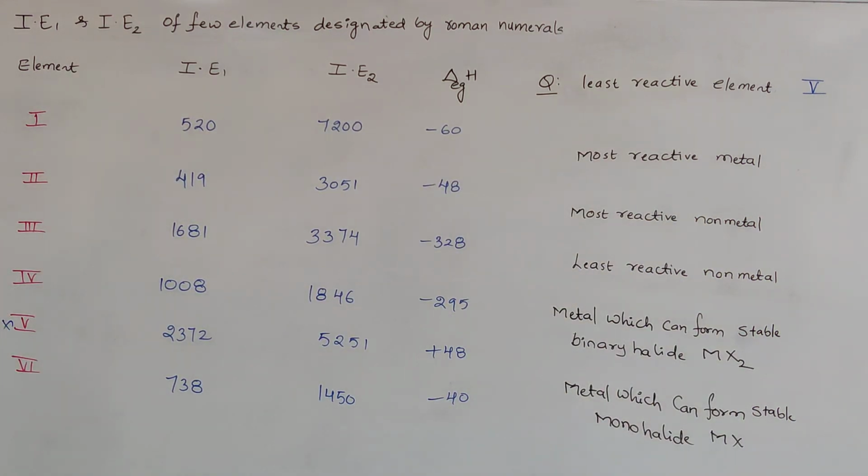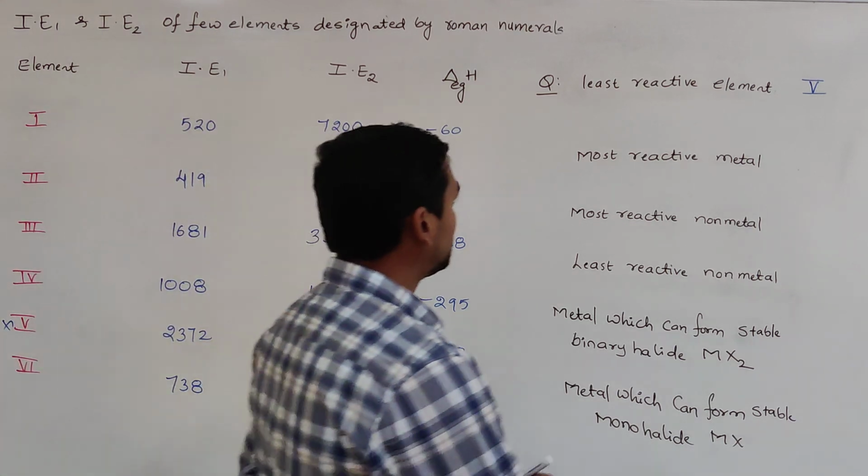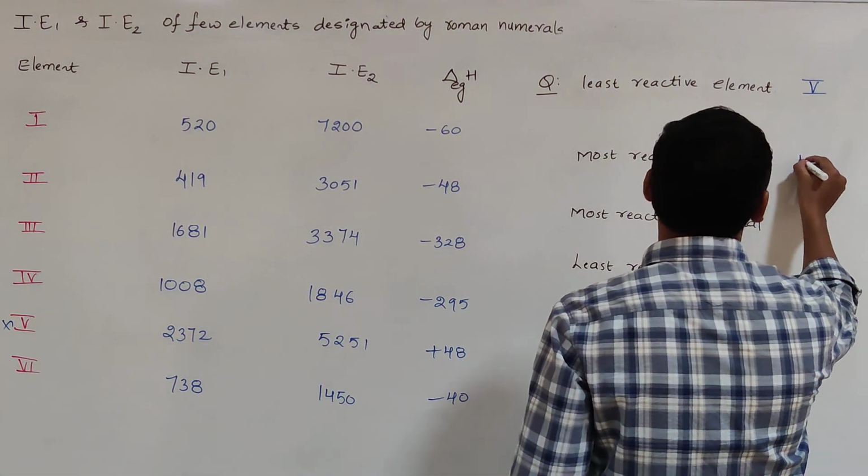Then go to the most reactive metal. Most reactive metal means which is ready to lose the electron. Which is ready to lose the electron means it has the least ionization enthalpy value. Among the first, second, third, fourth and sixth, the second one has the low ionization enthalpy value, that is 419. That's why the answer is the second one.